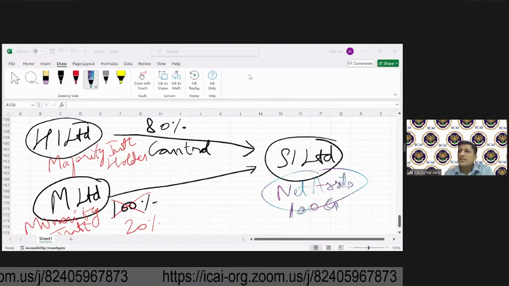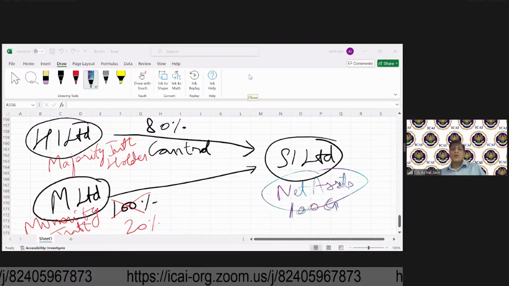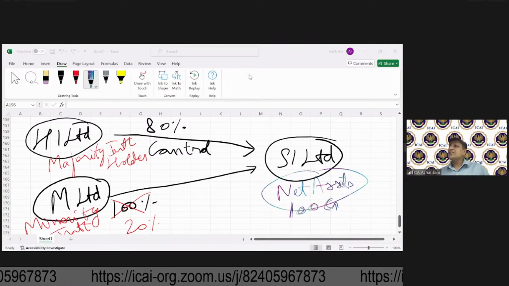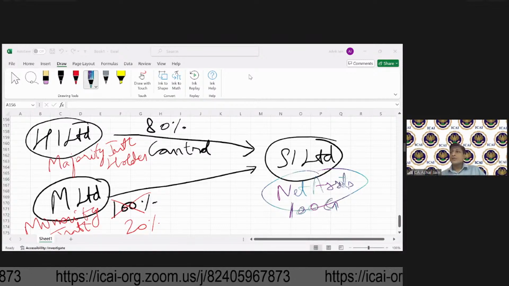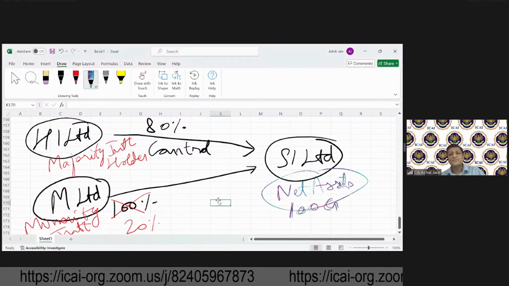Preeti is clear on this. Pooja is saying no doubt. Very good. Sangeetvani, Harish, Thiruvalavan are also answering this. Okay, great.